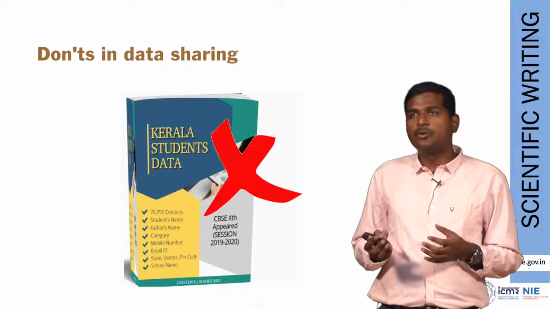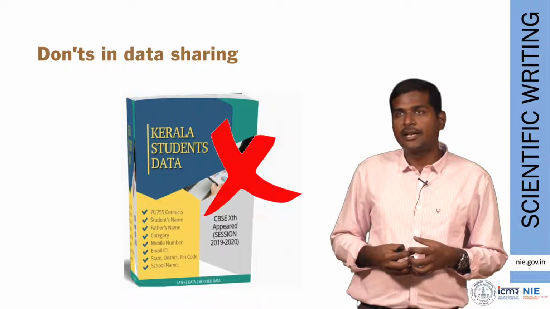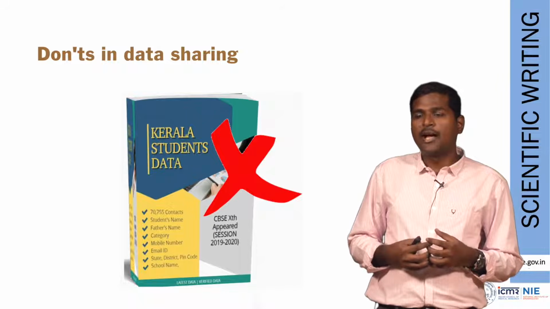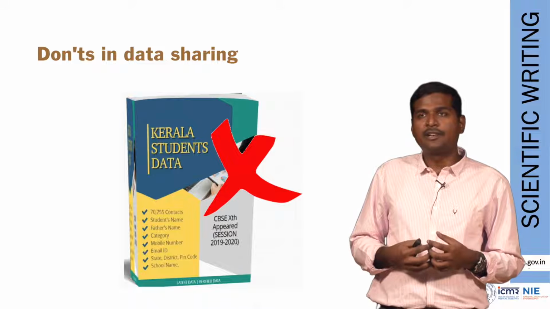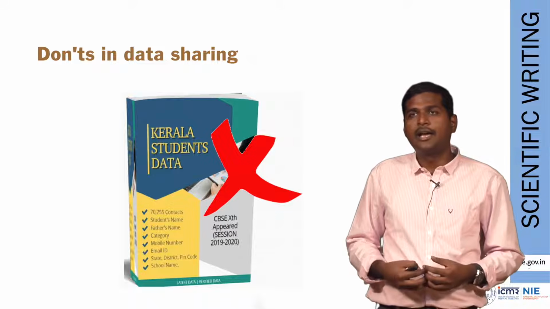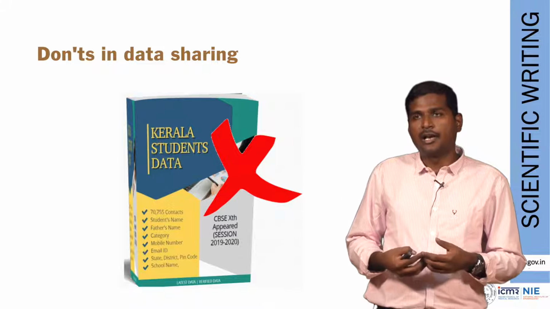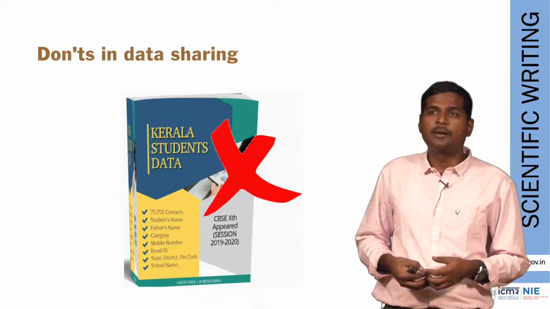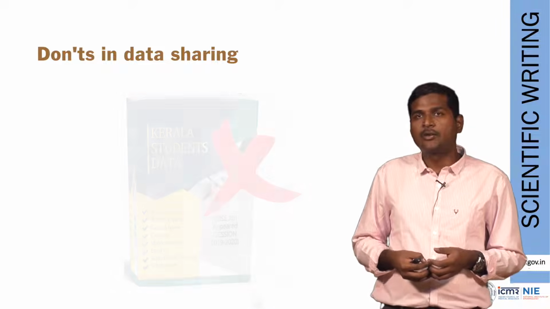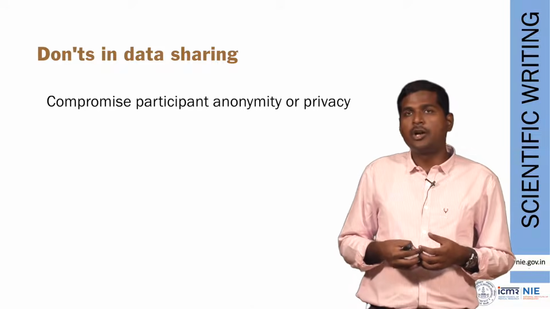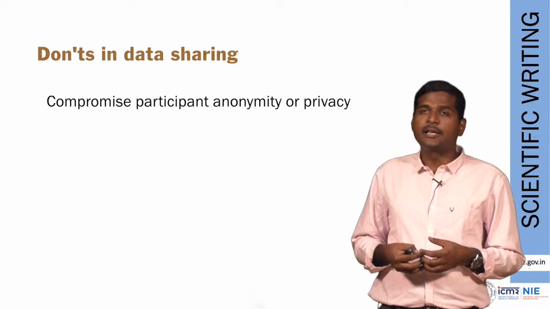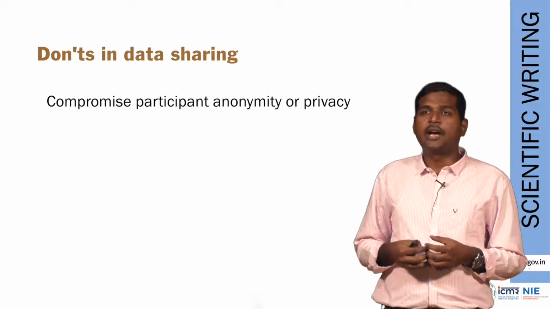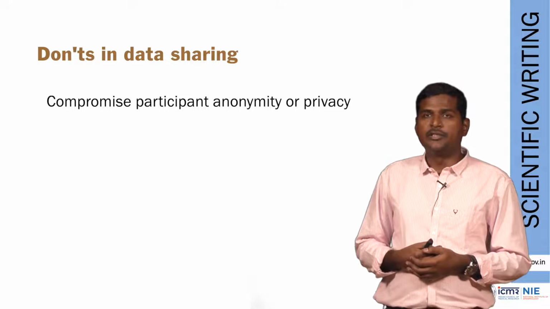So I have shown you an example of how wrong data sharing can go. This is a book available on Amazon, and it is available across stores, where the individual identifying data of several students who have appeared for a particular exam have been compiled into a book, and they are selling this information. This is something that should not be done by responsible researchers. So make sure that you do not compromise the participant anonymity or privacy. This is something that the ethics committee takes very seriously, and you should always ensure that the participant anonymity and privacy are maintained when you are sharing your data to the journal.